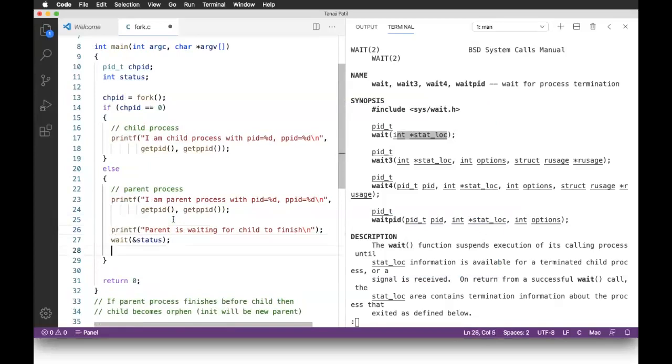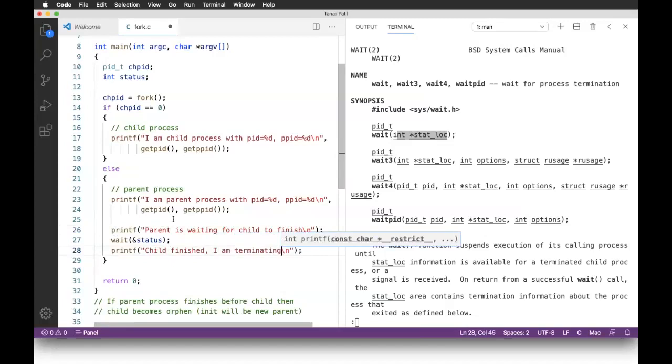And after wait, if you are reaching here, that means the child has already finished. So I can say child finished, I am terminating.